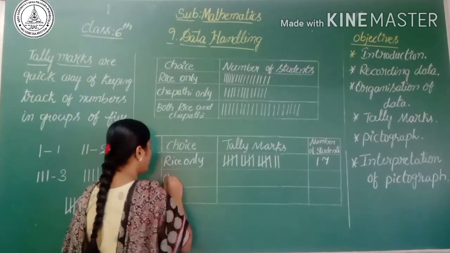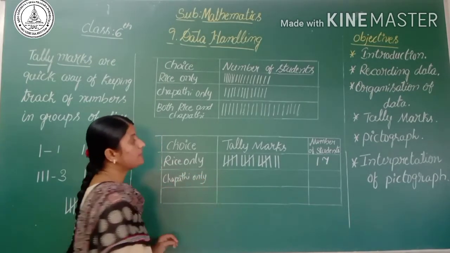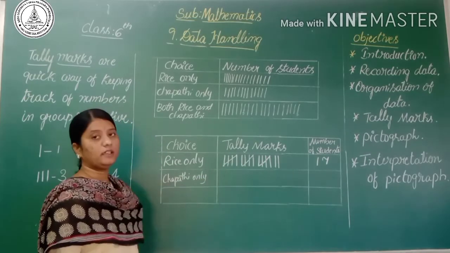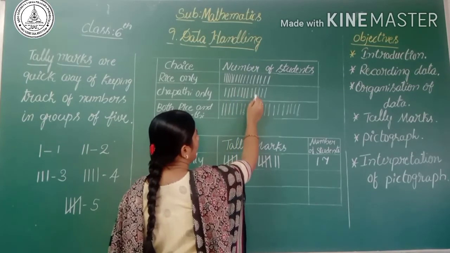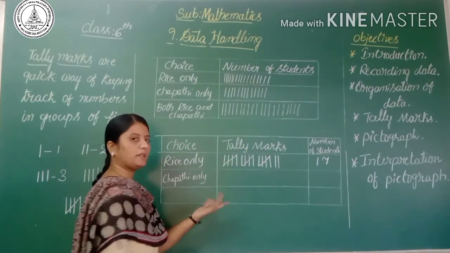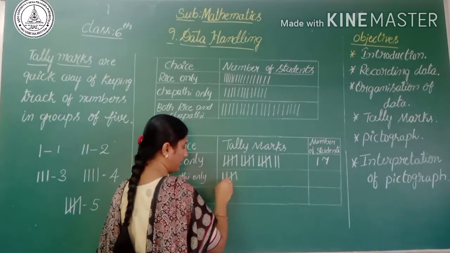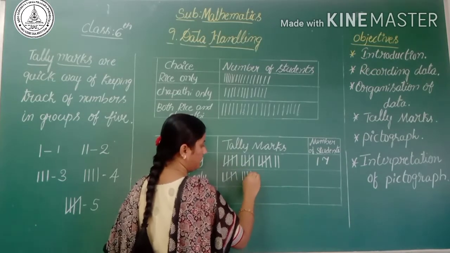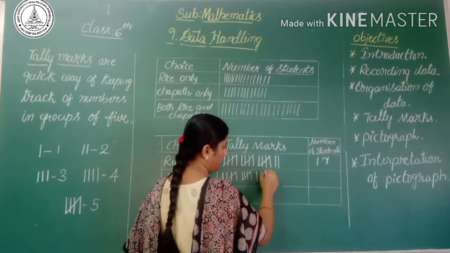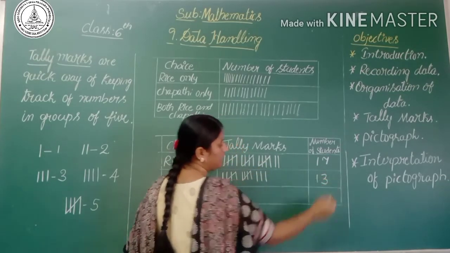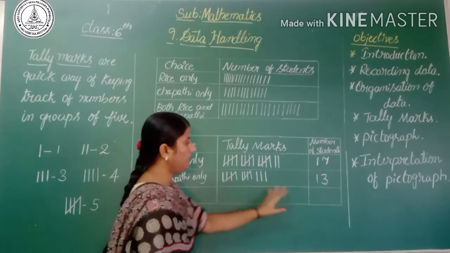Then next, chapati only. How many students chose chapati in the midday meal program? Let's count here: 1, 2, 3, 4, 5, 6, 7, 8, 9, 10, 11, 12, 13. Using tally marks we can write it easily. It's totally 13 students: 2 groups of 5, meaning 2 fives are 10, plus 3.